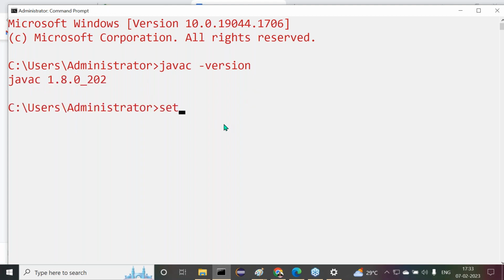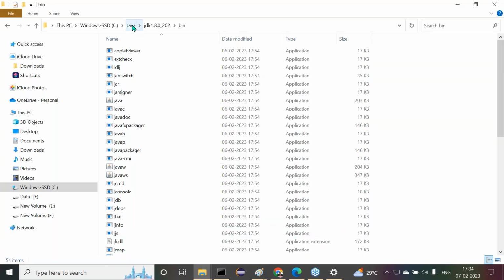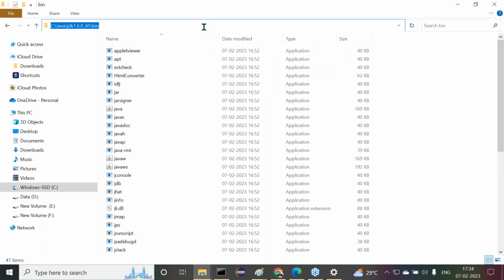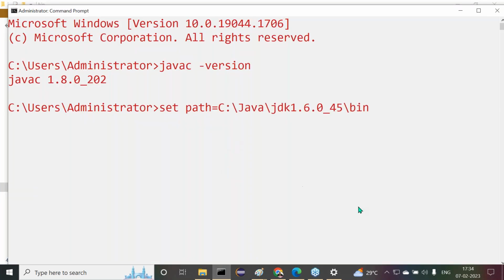1.8.0. But now I'm going to provide set path is equal to, I need to set temporarily or not? Temporarily 1.6 version here I have to set there. Copy this one. Now tell me here, what is the situation now? Permanent setup is 1.8. Temporary setup is 1.6. If I use Java C space hyphen version, guess it, what are we going to get now? Is it the temporary setup or permanent setup now?